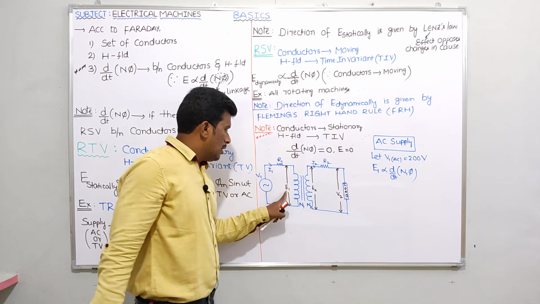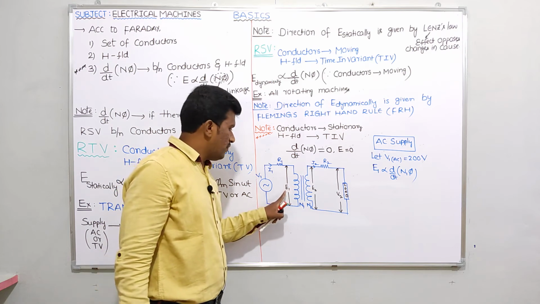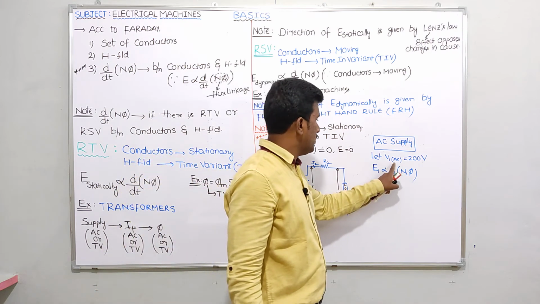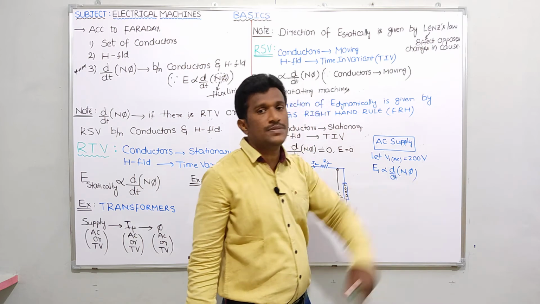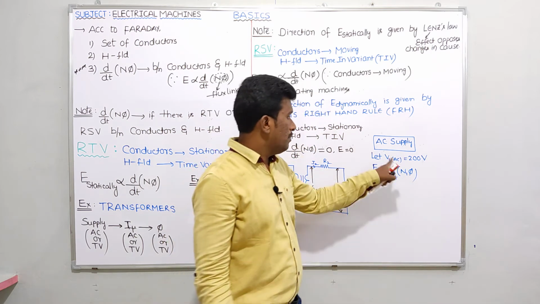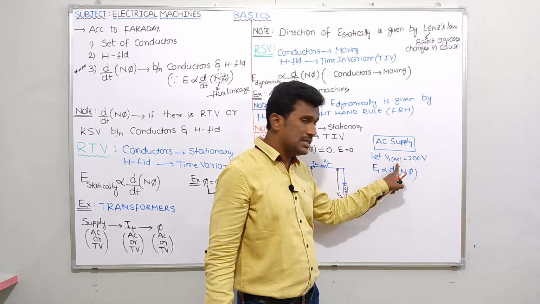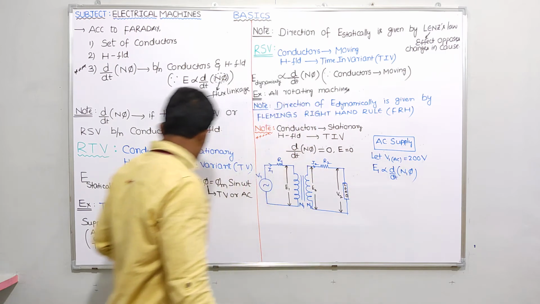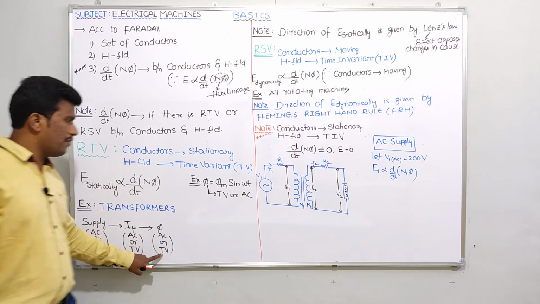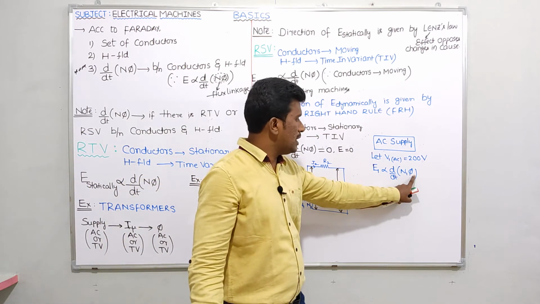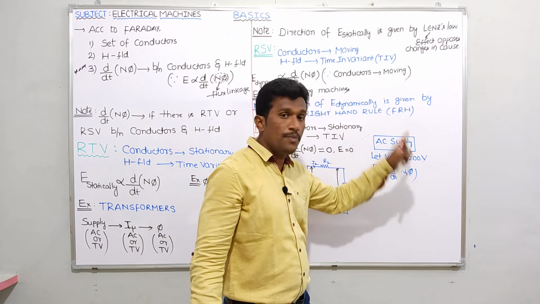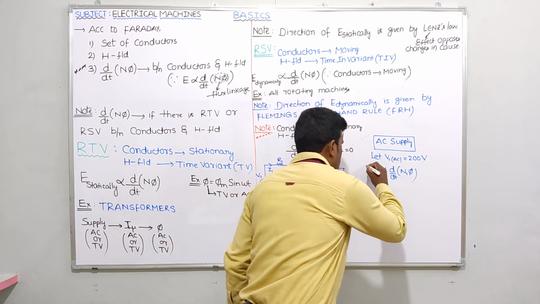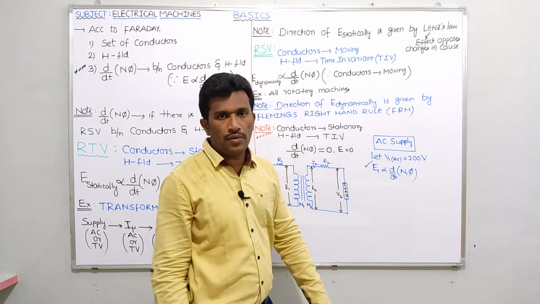The rate of change of flux linkage is possible here. How can you say that it is possible? Because the source is time variant, the MMF is time variant, phi is time variant. Whenever phi is time variant, N1 phi will be time variant, the rate of change of flux linkage will be possible, so EMF will be induced in the primary winding.